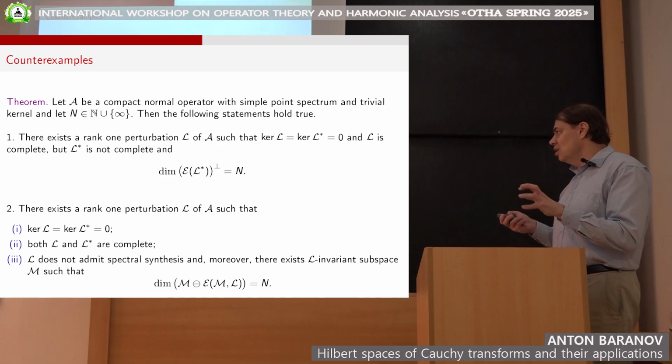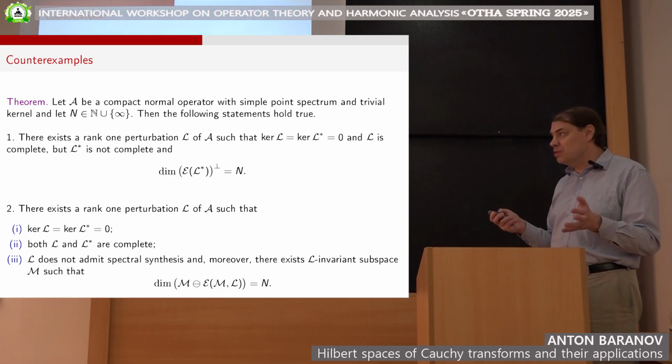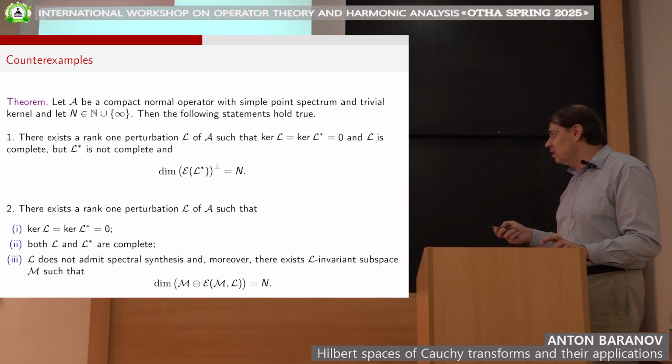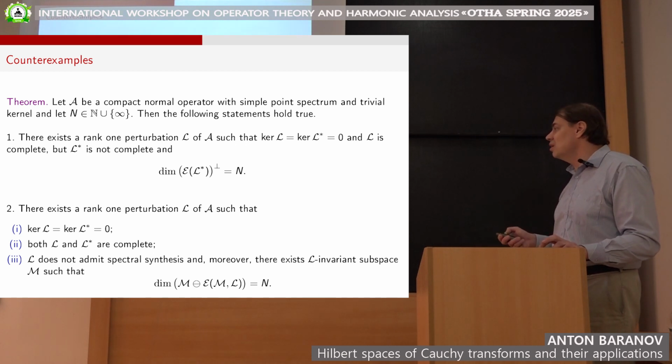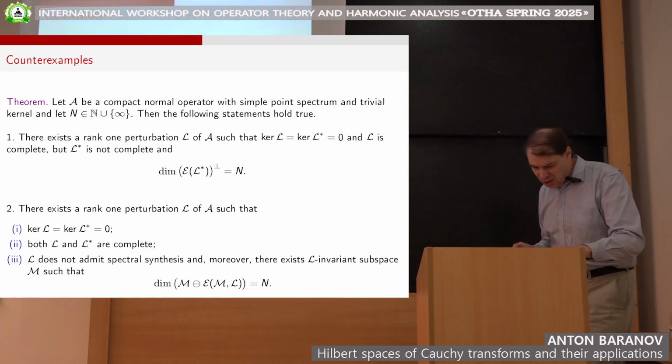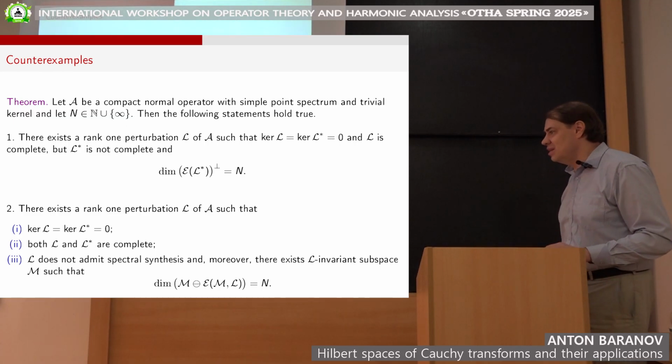So we see that we can always have a very large part of our subspace M which we do not know. This defect can be an arbitrary number N and even infinity. Okay, then I think I will stop here. Thank you very much.